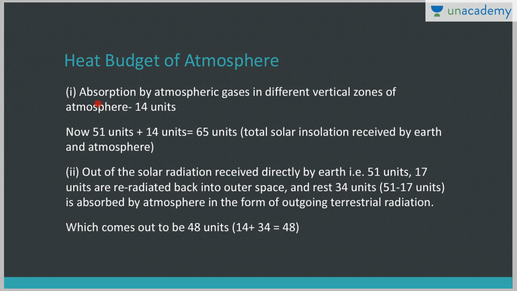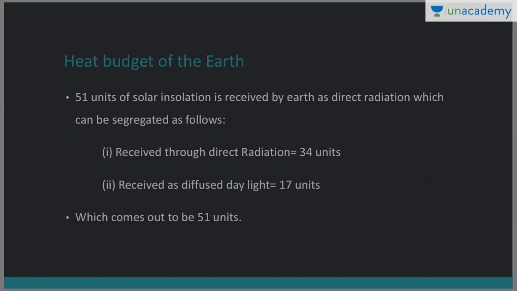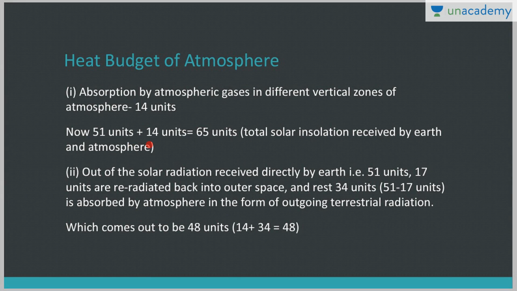Now how is this heat budget of atmosphere maintained? See, absorption of atmospheric gases in different vertical zones of atmosphere, that is 14 units. You can see it here, this one is 14 units, right? Now then 51 units by Earth and 14 units absorbed by clouds. So total 65 units, that is total solar insolation received by Earth and atmosphere. 51 by Earth and 14 by atmosphere, right?